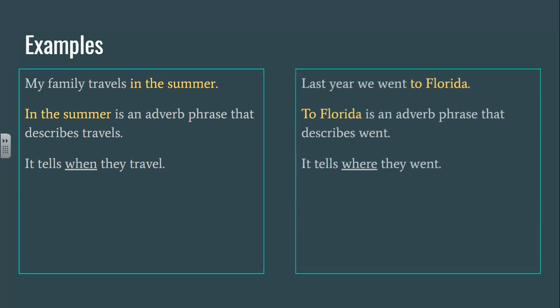Last year we went to Florida. To Florida is an adverb phrase that describes where we went. Okay, to is the preposition. Florida is the object of the preposition.